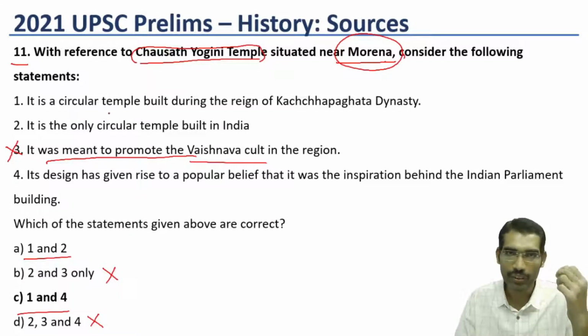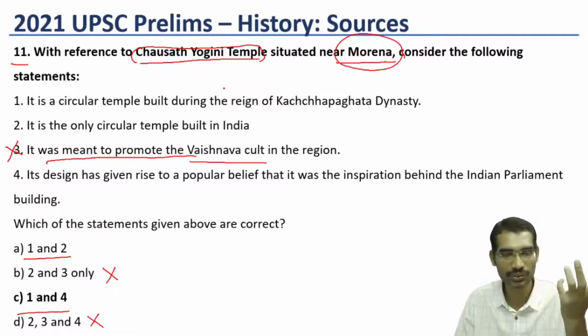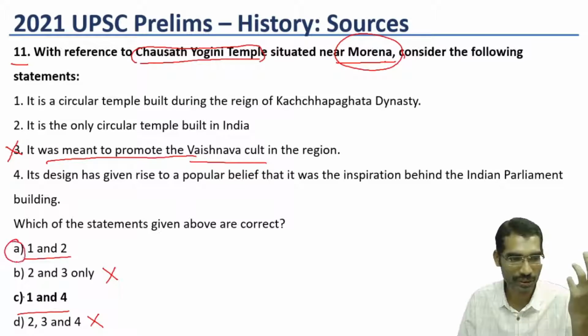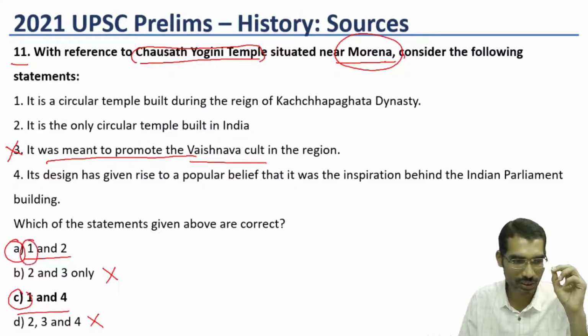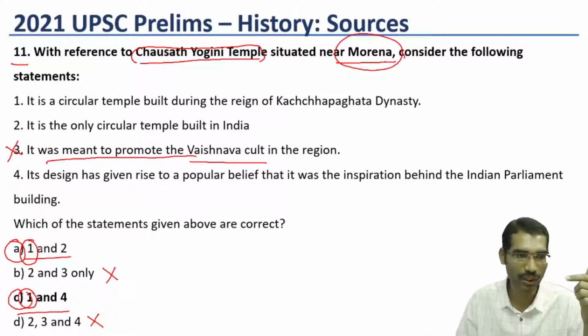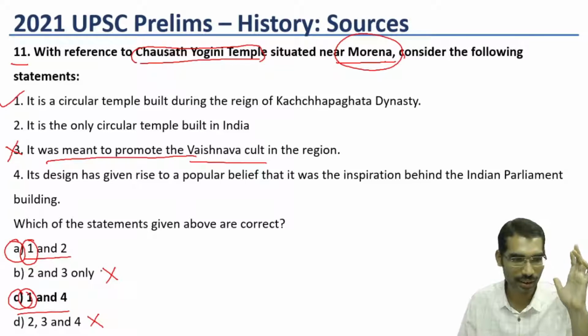Then even if we do not know whether this is circular, or which dynasty built it, the chances are now 50%. In this 50% chance also, 1 is already there, that means 1 is always right. So this also can be taken as right. Now the only problem is between 2 and 4.